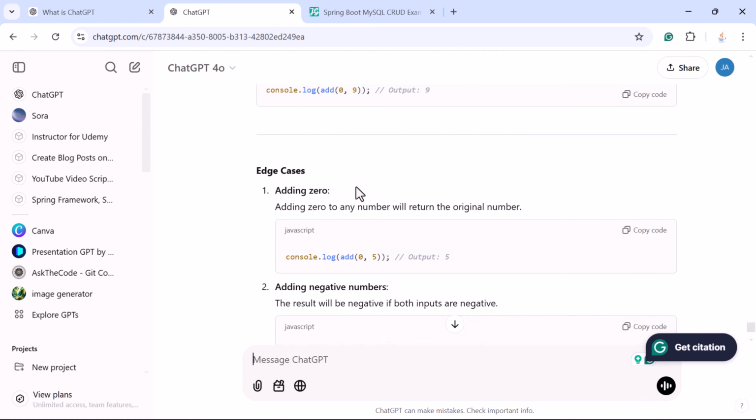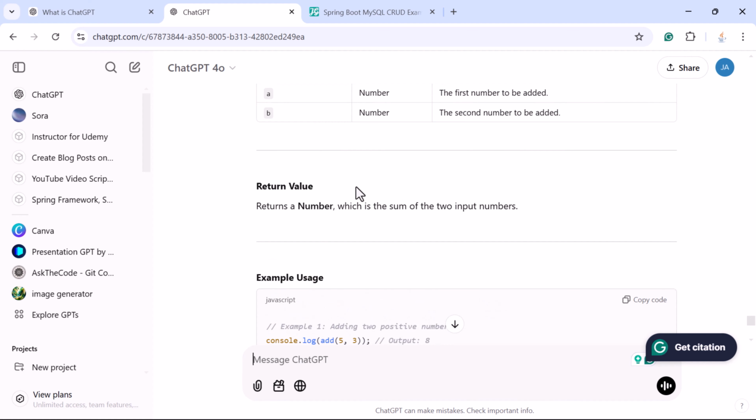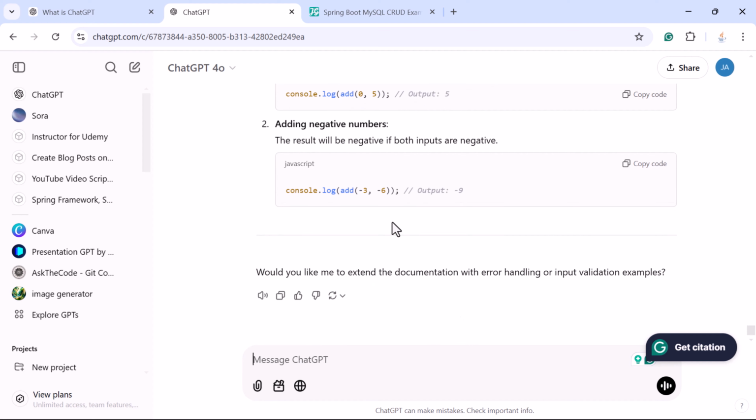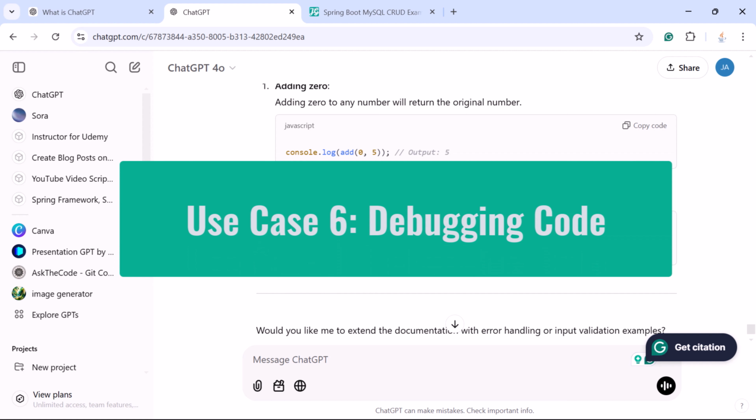This is awesome, right? ChatGPT will give the documentation in a standard and proper way, so you don't have to generate the documentation manually. ChatGPT can help you generate documentation so that you can save your time and boost your productivity. Let us take a look at the next use case, debugging code.